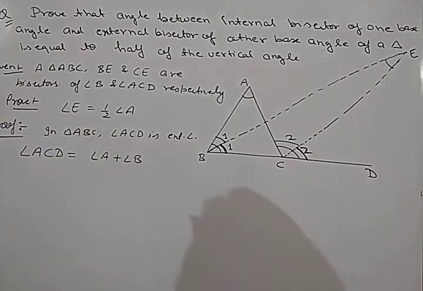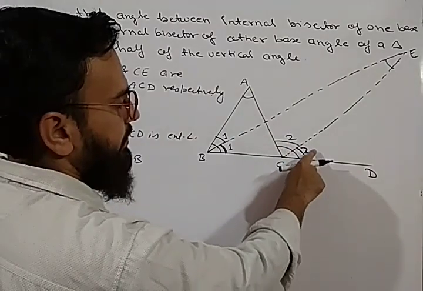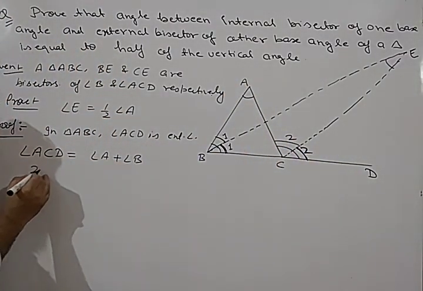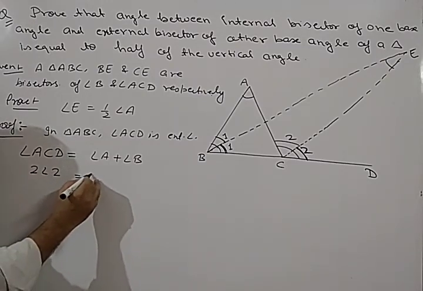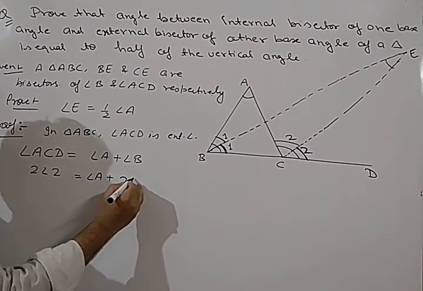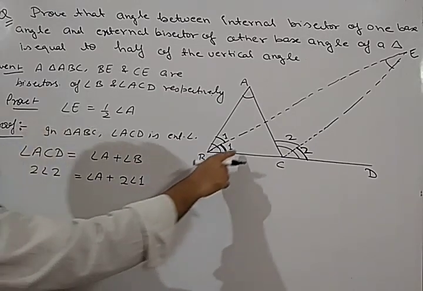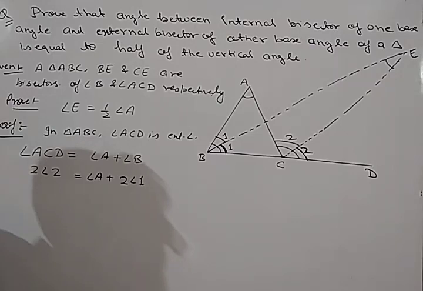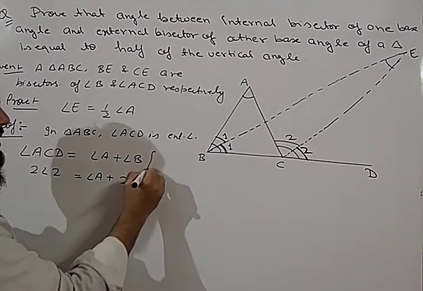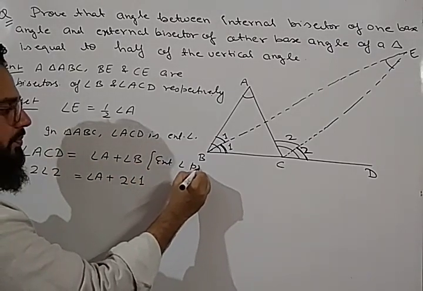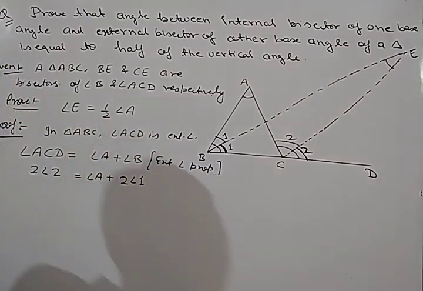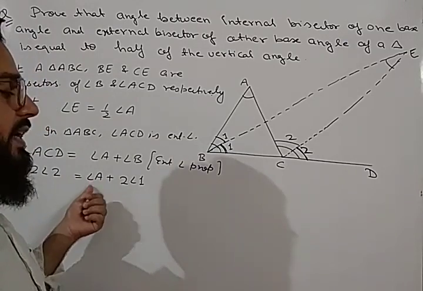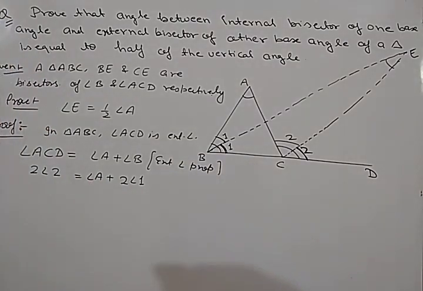Now what is the value of angle ACD? If we have taken this angle as 2, it is also 2. It means angle ACD will be equal to twice of angle 2, is equal to angle A plus twice of angle 1. This is angle 1, this is 1. So whole angle B will be equal to 1 plus 1, that will be twice of angle 1. So you will write here, this is the exterior angle property. So we got the first equation: twice of angle 2 is equal to angle A plus twice of angle 1.